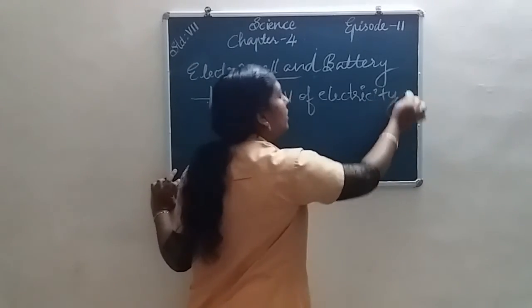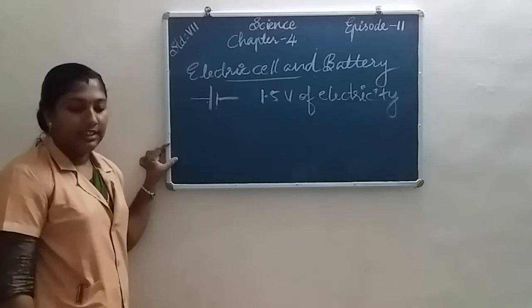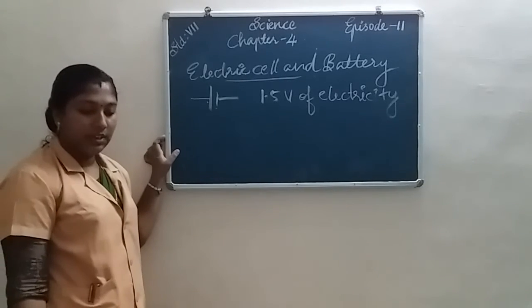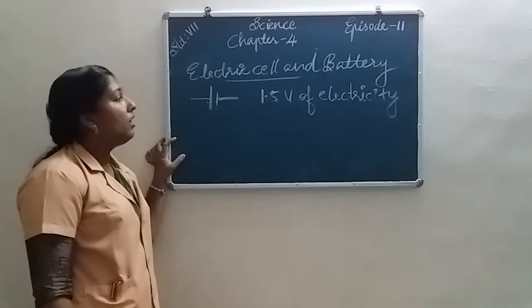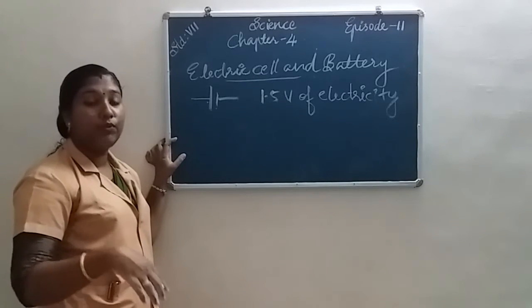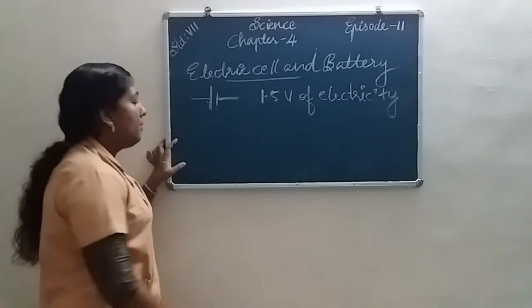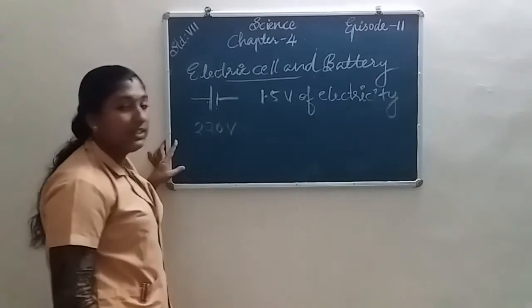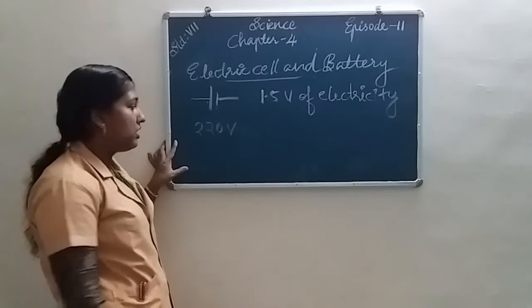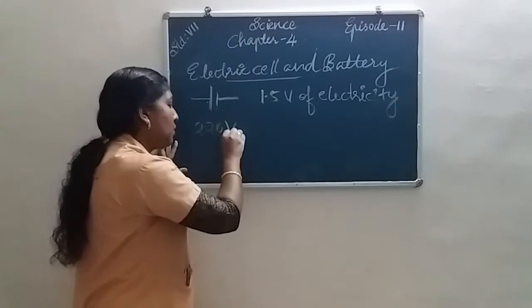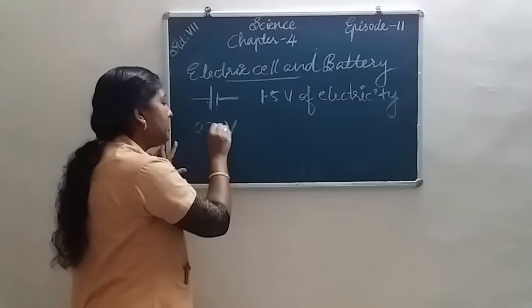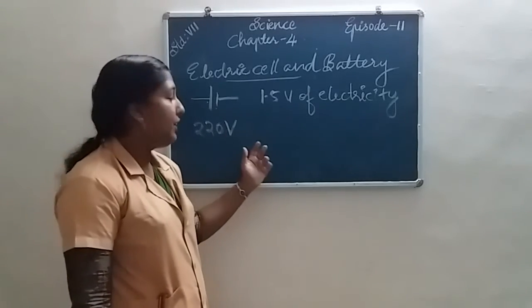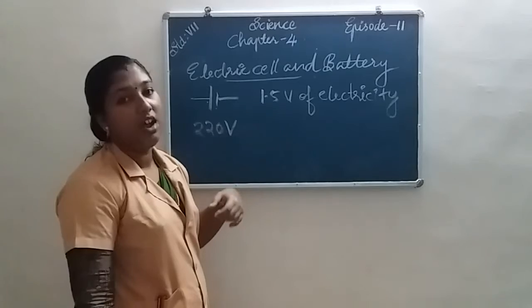Whereas electricity from the power stations to our homes is produced at a very high voltage, about 220 volt.